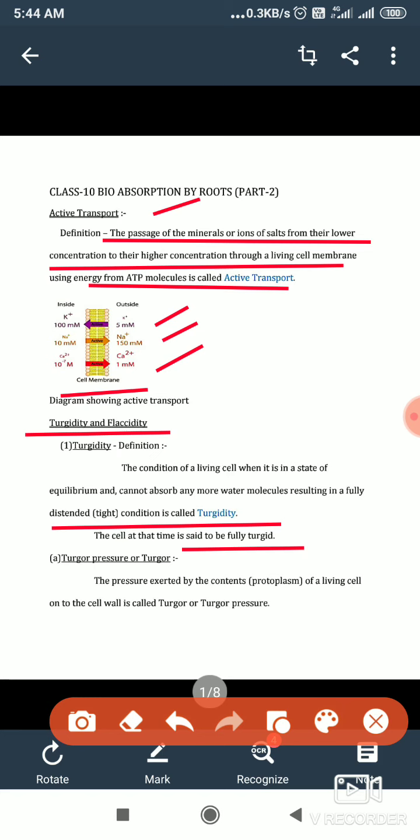Now, due to this turgidity, there is also a kind of pressure developed inside the cell that is called turgor pressure, or simply turgor. This turgor pressure is actually the pressure exerted by the contents, that means the protoplasm of the cell, onto the cell wall due to maximum absorption of water. It is called turgor pressure, or simply turgor.